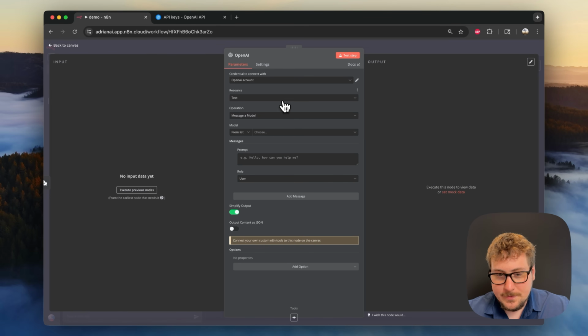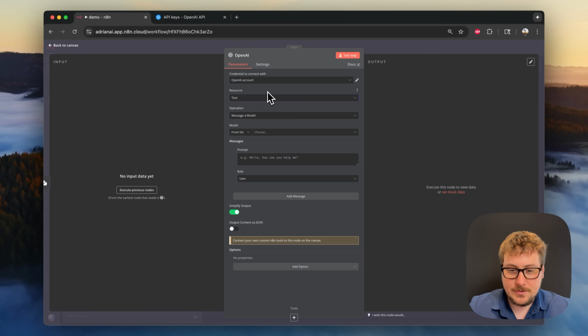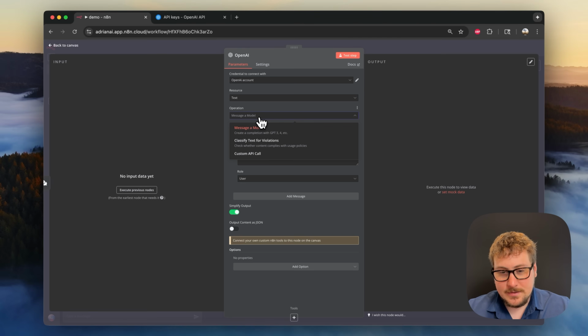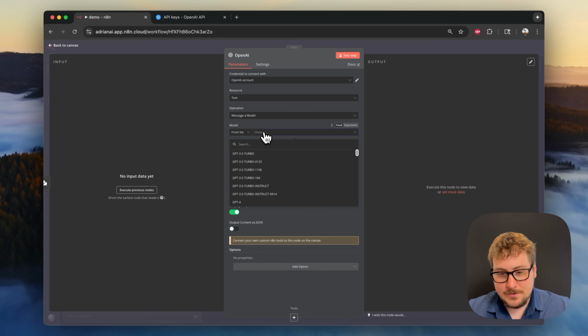So the next option we have is what we want to send it. We can send it text, image, audio, all this stuff. We're going to go simple and just do text. The next thing is operation. We already selected message and model. That's another pretty basic one. And now we have to pick which model we want to use. I'll just be going with GPT-4.